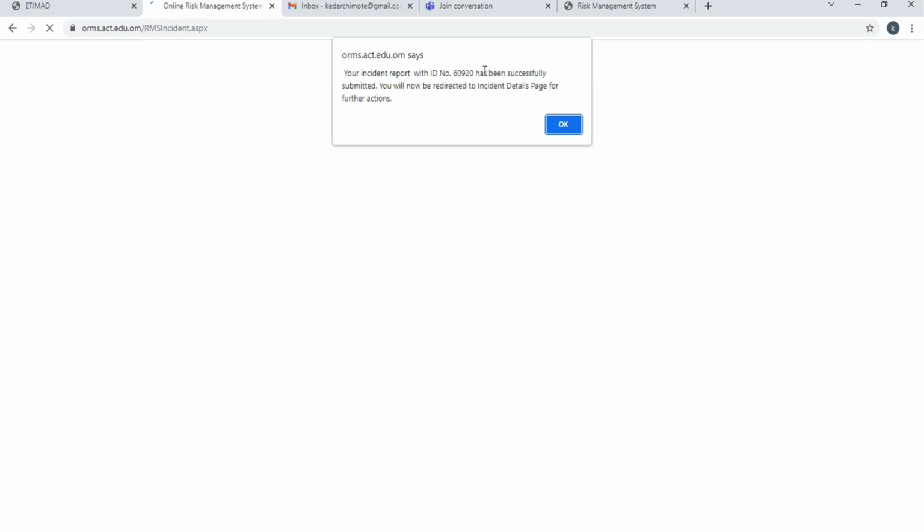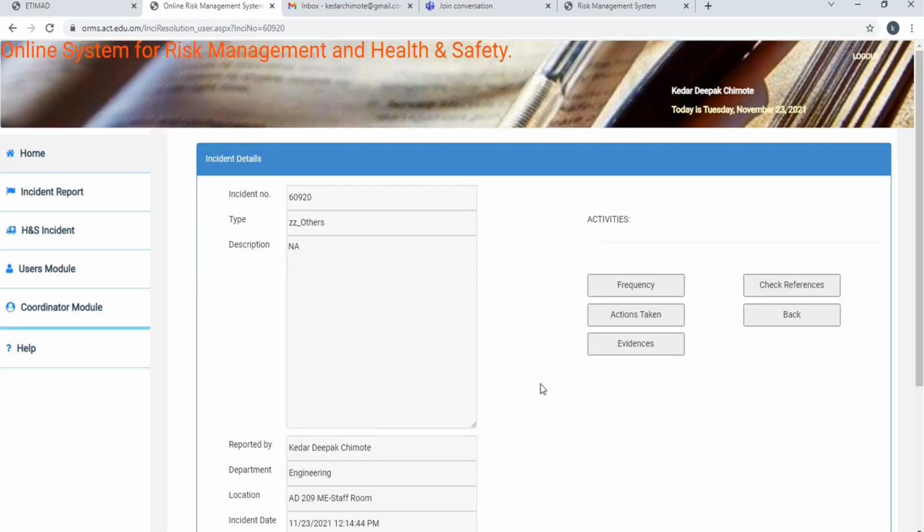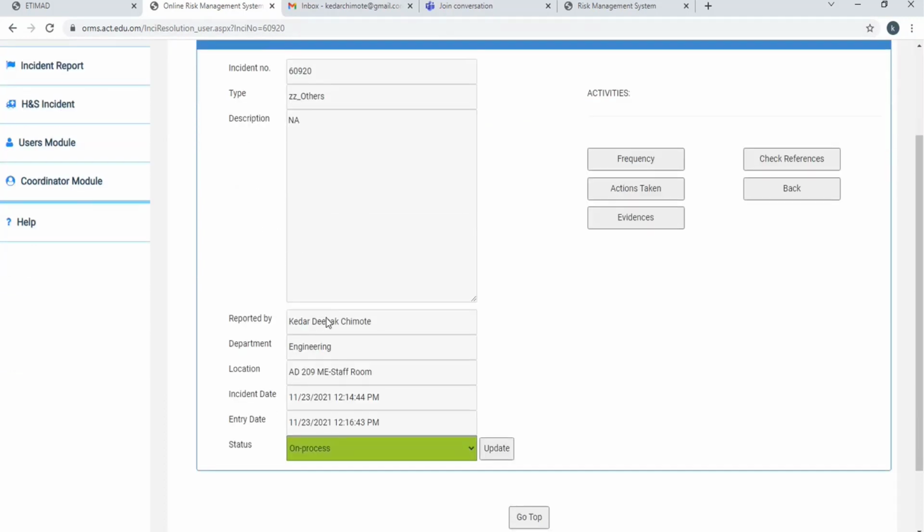So you will get the ID. Once you report any incident, you will get a report ID. That is for your future reference. You can keep it. Now, so here it is. Whatever incident you have reported is applicable here, reported by your name, location, date, time.